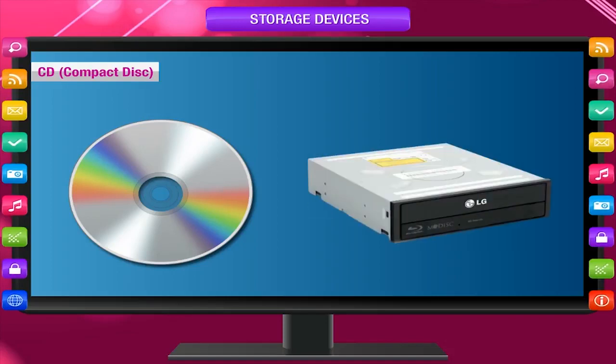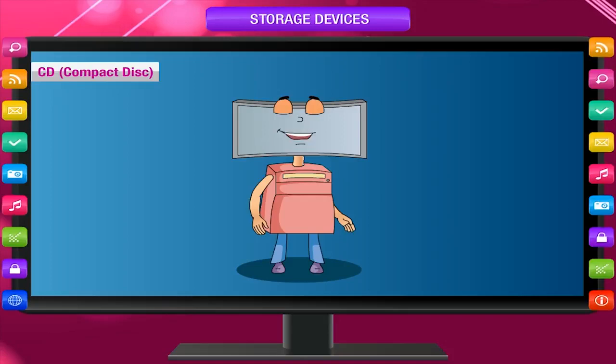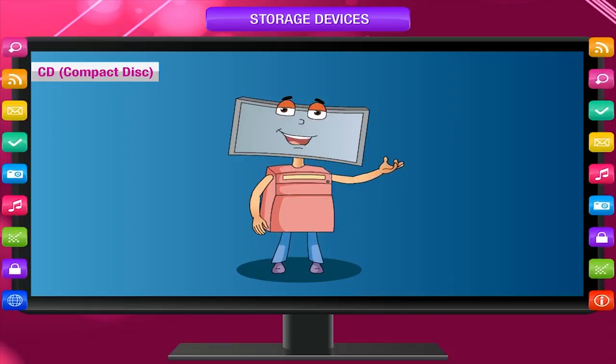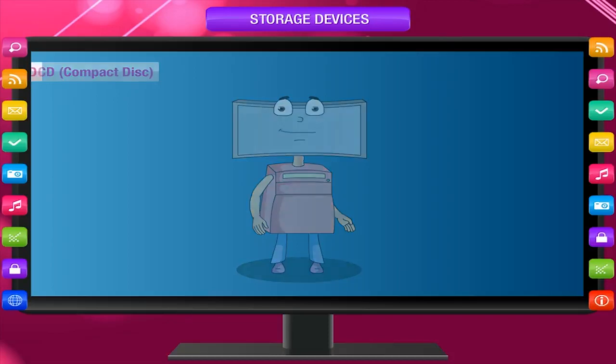The CD drive is used for reading or writing information from a CD. Nowadays, a CD writer has become an essential component of a computer system. We can also erase and rewrite on a CD using a CD writer on a rewritable CD. Plug and play is a term used to describe the nature of a device which detects a hardware component in a system without the need for physical device configuration.